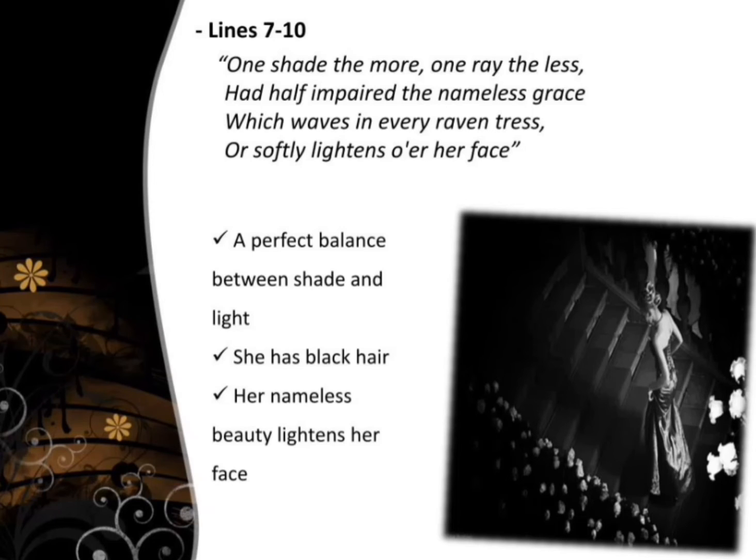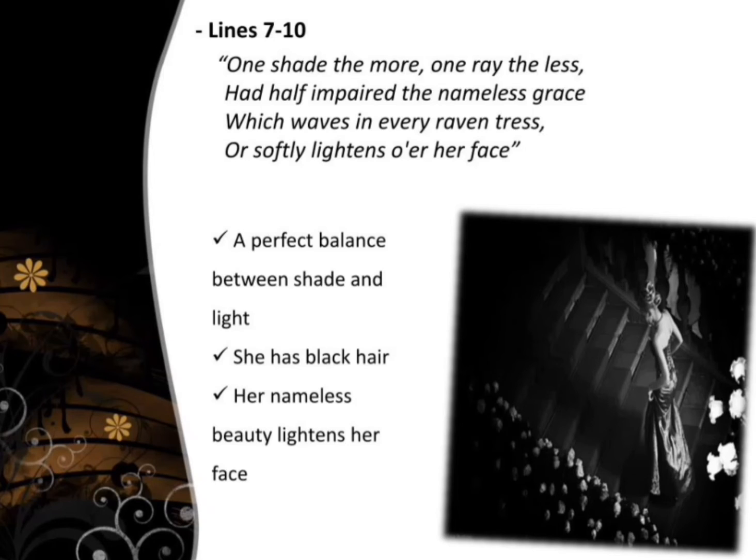The poet can't quite put his finger on what makes her so graceful, but he will give it a try. After all, that's what the poem is doing, attempting to put sentiments into words. This nameless grace is visible in every lock of her black hair, every raven tress, and it lightens her face.